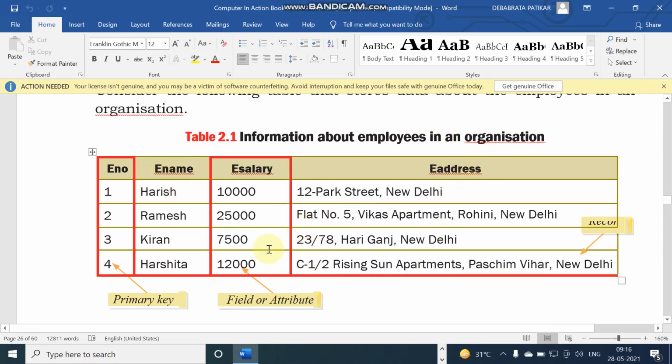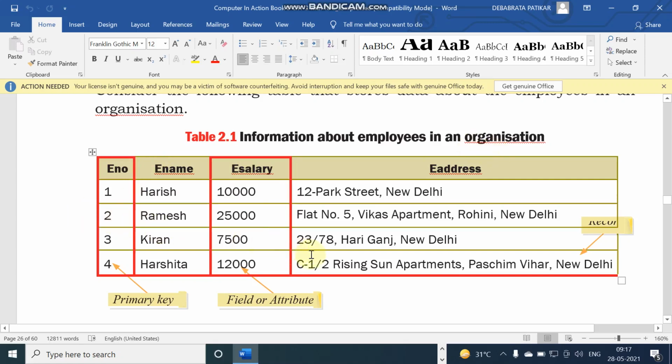Here is a table having 4 columns or fields like e number, e name, e salary, and e address. And this table has 4 rows or records like 1 Harish something, 2 Ramesh something, 3 Kiran something, 4 Harshita something. So student, a table is a combination of multiple columns and multiple rows.